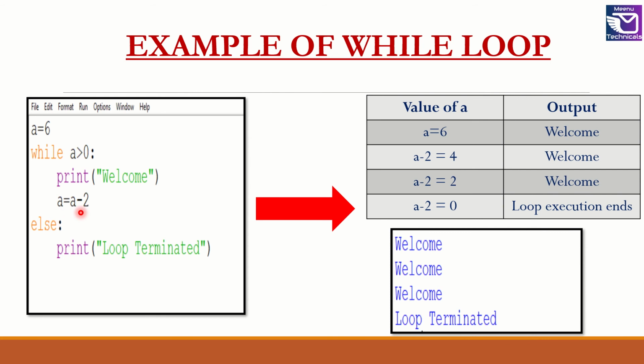Now a is equal to a minus 2 is executed. a becomes 2. So for the next iteration, this is checked with the test condition. 2 is greater than 0, which is true. So welcome will be printed a third time. Now the a is equal to a minus 2 statement is executed. a becomes 0. So for the next iteration of the loop, the test condition now becomes false. So the loop will terminate here and control will pass to the else portion. In the else portion, the loop terminated statement has been given, which will be printed. So if you see here, the loop terminated statement has got displayed.